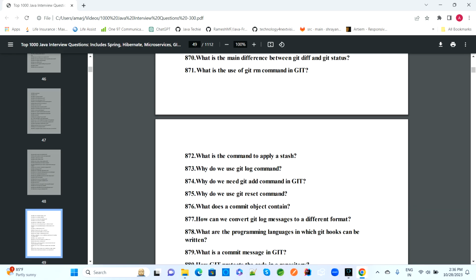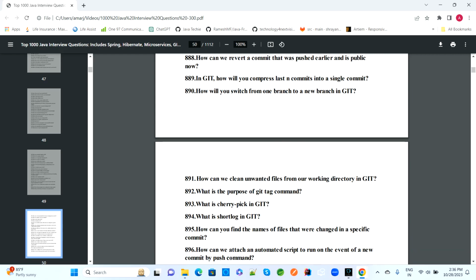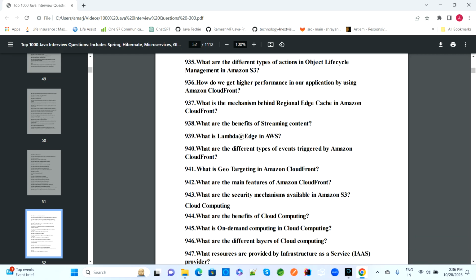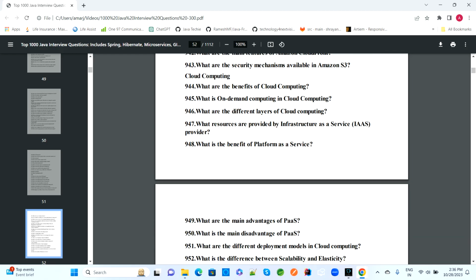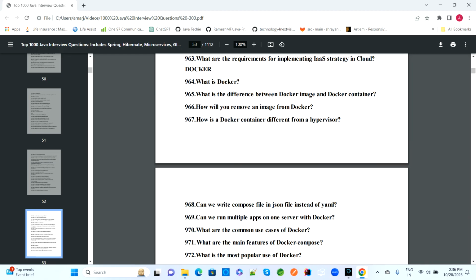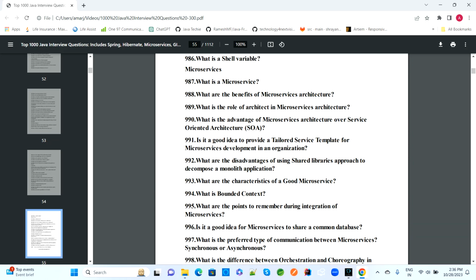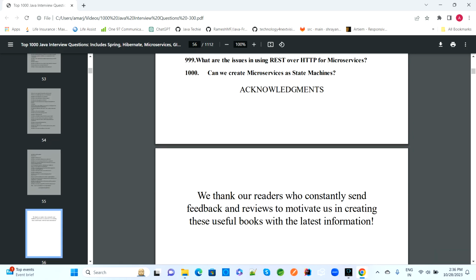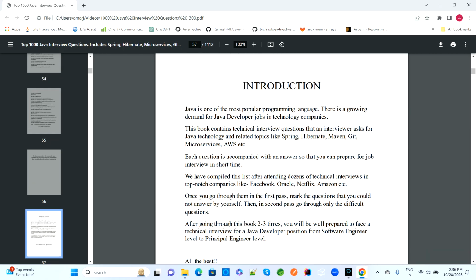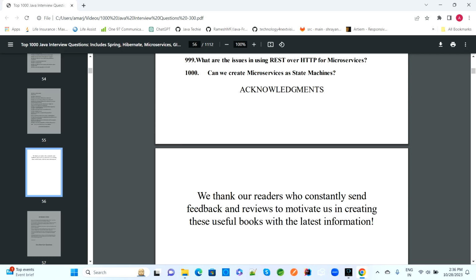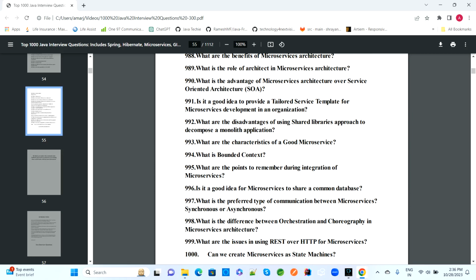Then we will have some AWS related questions, what AWS is and so on. Then we have some microservice interview questions, and we will also cover RestTemplate.